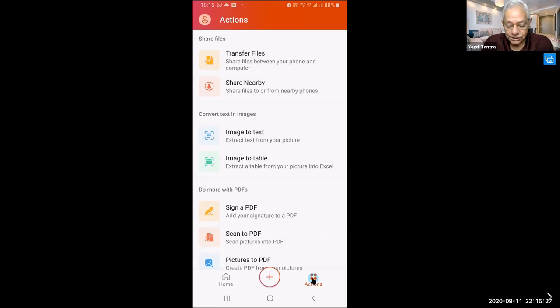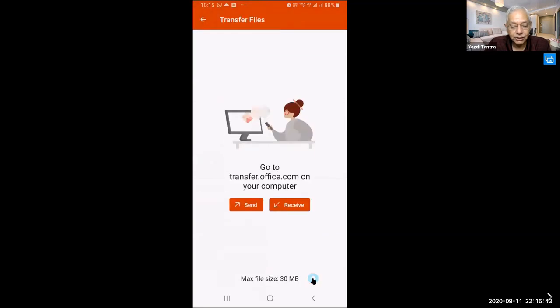Now see what are the options here. When you go to actions, the first is transfer files. Share files between your phone and computer. Now see, this is also another beautiful thing. When you say share files between, so what it says is go to transfer.office.com on your computer. So I will just type on my computer. Can you see my computer screen now?